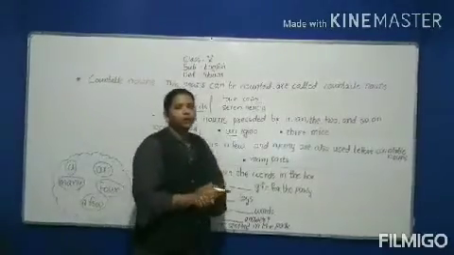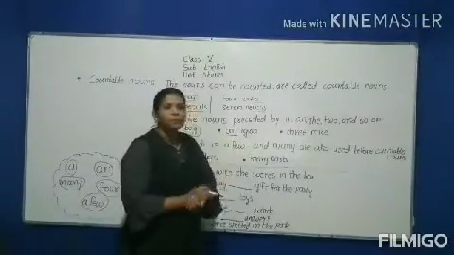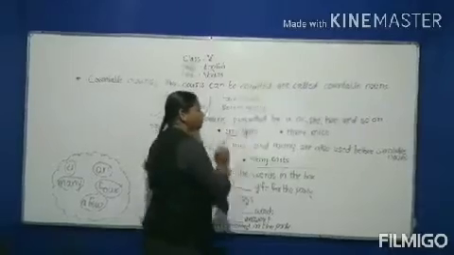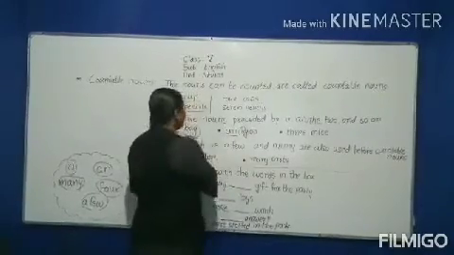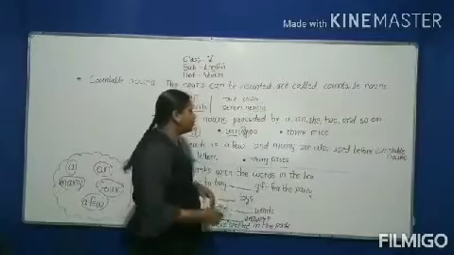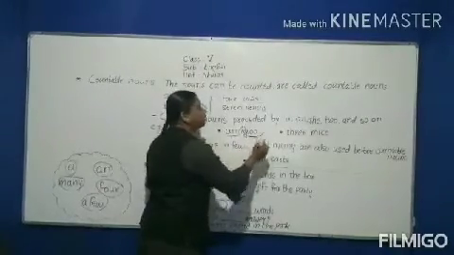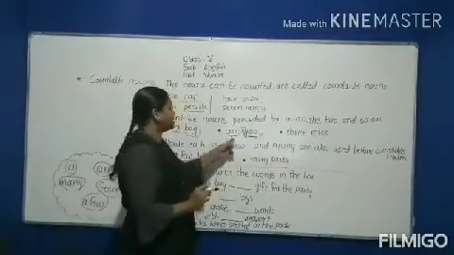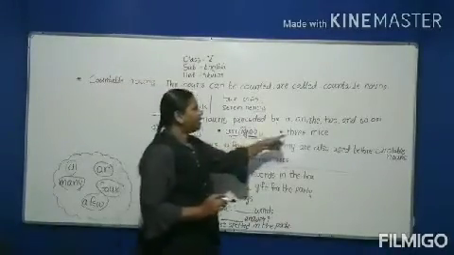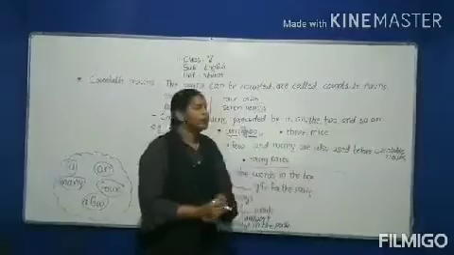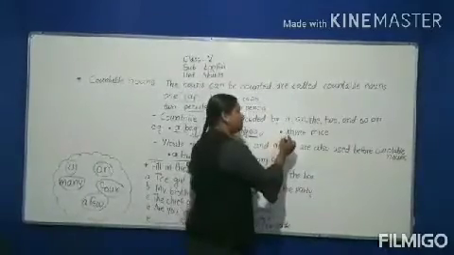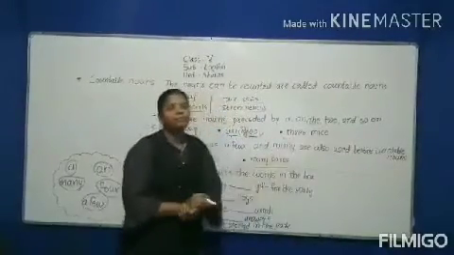You know the rule of an: vowel sound. So an igloo. This noun we can also count because it is preceded by an. And 3 mice. So this is the number.